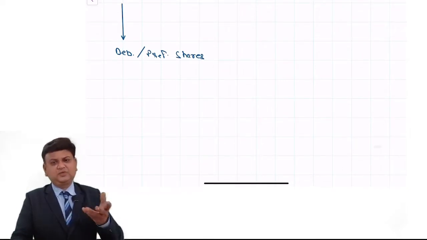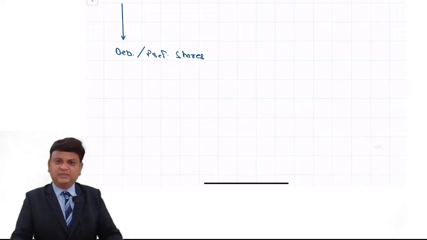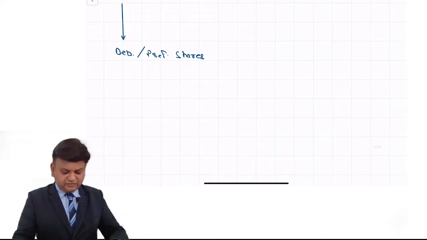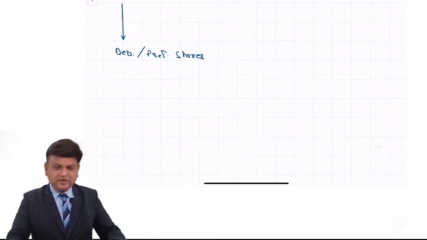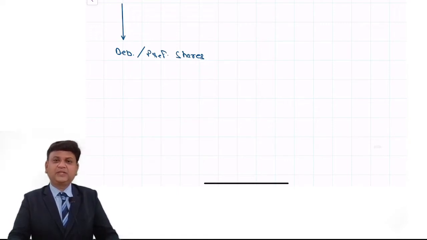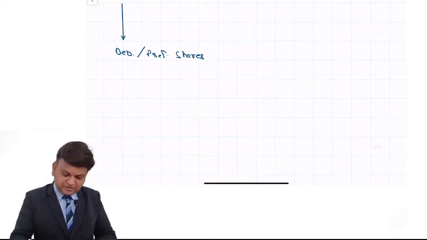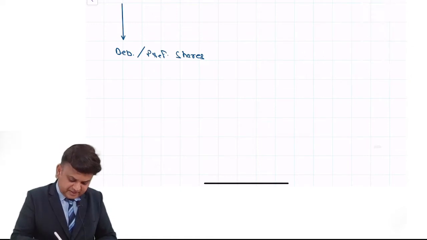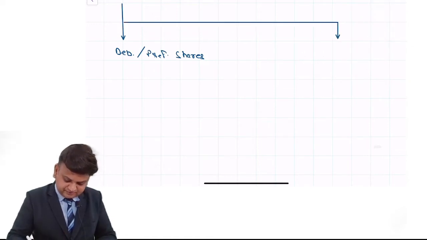I am not starting with those complicated examples or rights issue of the equity shares. No, I am starting with the very basic questions. So first of all, we are going to understand the valuation and the decision making for debentures, preference shares, and let us say the equity shares.